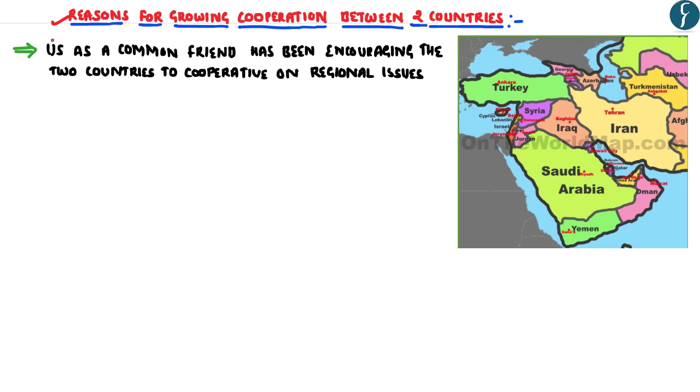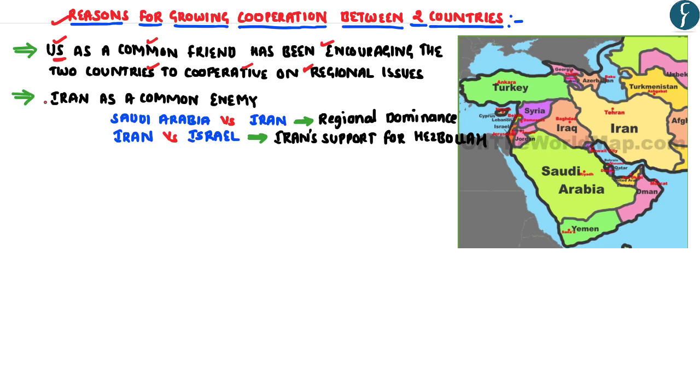two countries to come together can be attributed to the fact that the USA is a common friend of both Saudi Arabia and Israel, wherein the USA has been encouraging these two countries to come together and cooperate on a large number of regional issues. So the fact that the US acts as a common friend for both these countries has enabled them to come together.